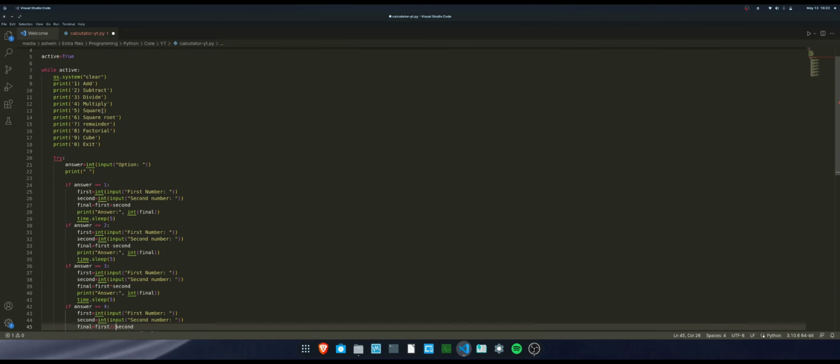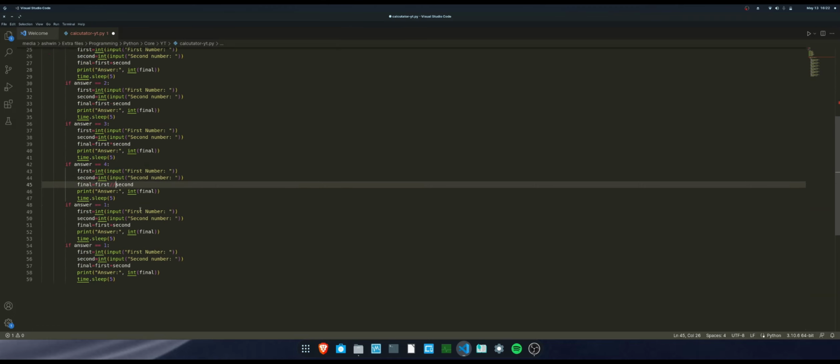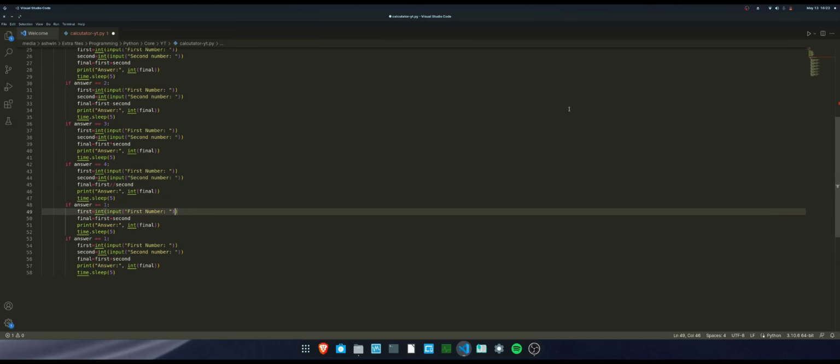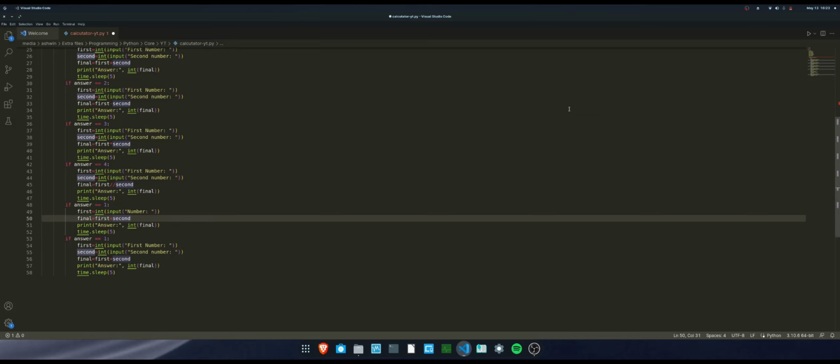So you see this, after this it's square. For square you only need one number. So we're just going to leave only first over here, and instead of first number we're just going to ask for a number, because we only need one number. Why do we need first number, second number? So for this I'm just going to do first